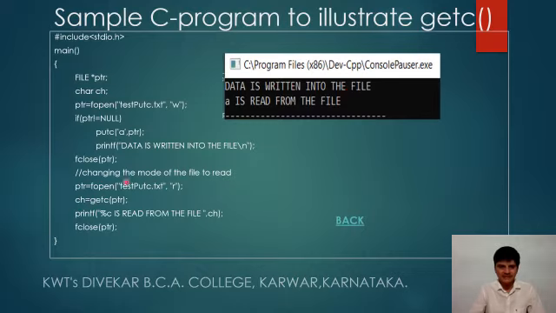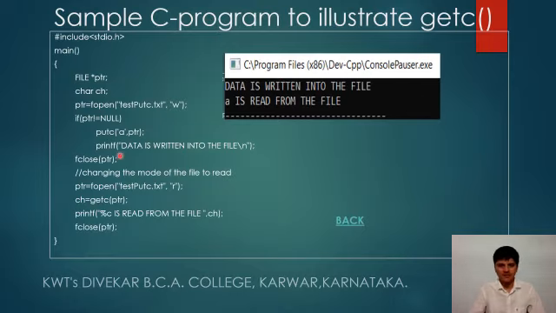Data is written, because it was successful, and then it is opened again with the read mode, a character is read with the help of the getc function, and the character is displayed. So this is the first output statement, and this is the second output statement. This is it about getc, reading a character which is stored in the file.